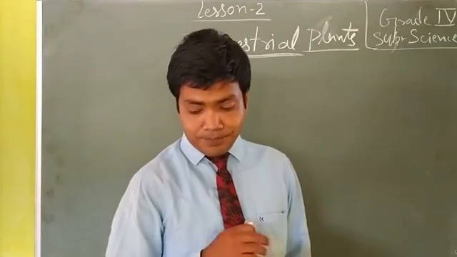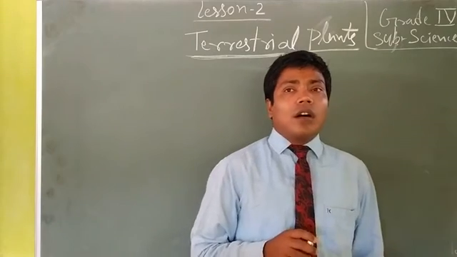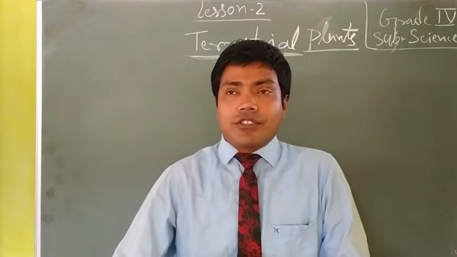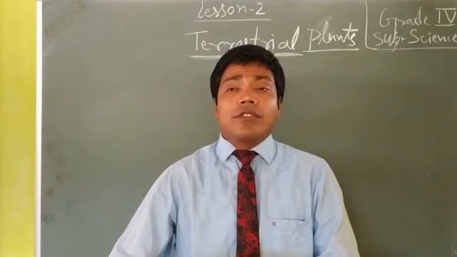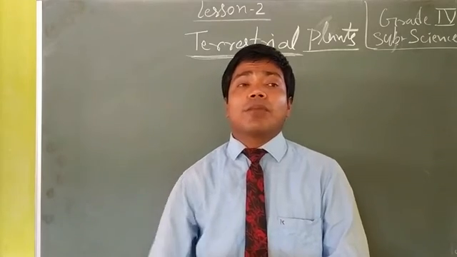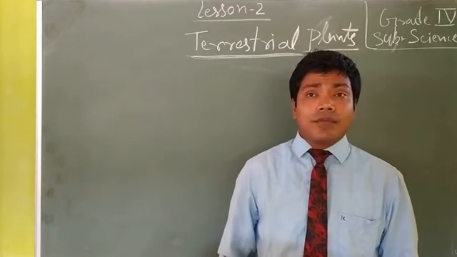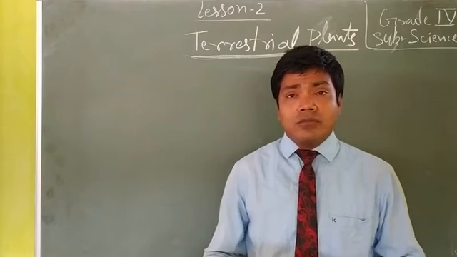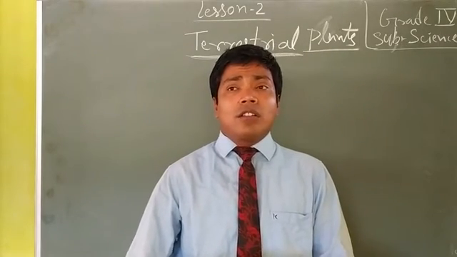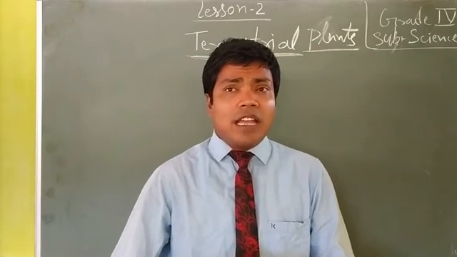Dear students, in your surroundings, on the land surface, you can see different kinds of plants, like mango, guava, banana, and many more.